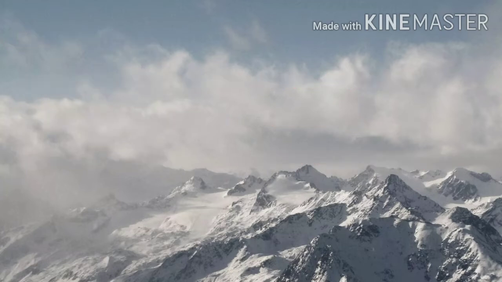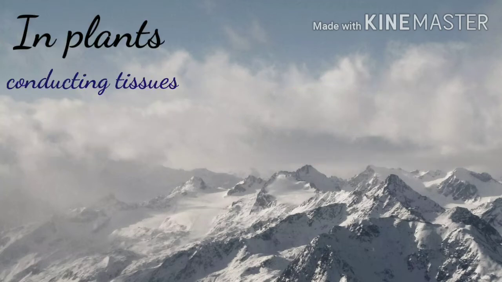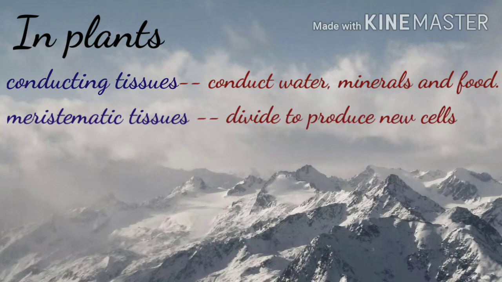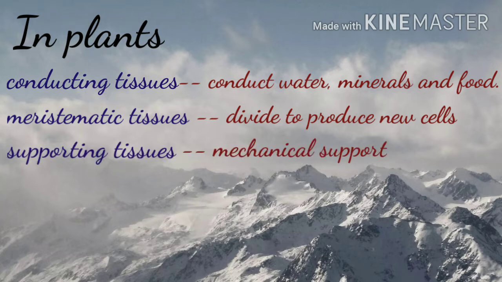In plants, the conducting tissues help in transporting water and minerals absorbed by the root to all other parts of the plant, and the food produced by leaves to other parts of the plant. The meristematic tissue consists of actively dividing cells which help in growth of the plant, and the supporting tissue helps in giving mechanical strength and support to the plant.